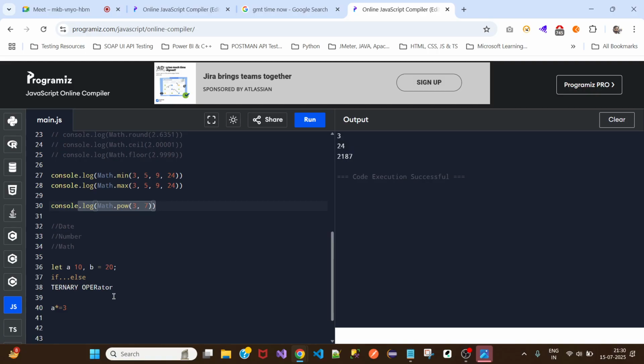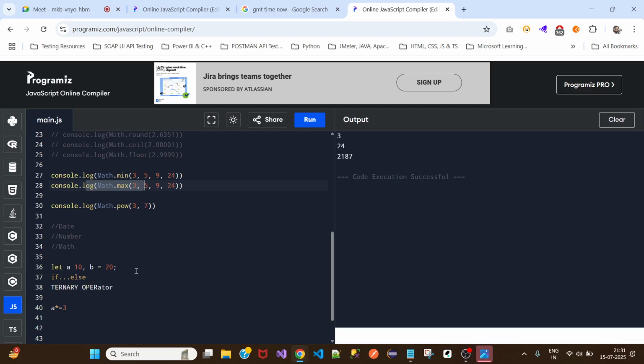It depends upon you which concept you're comfortable with, which you know best, and which you think works better or is easier to read. Then you can go with that concept. There's no hard and fast rule that when we want to check the highest number, we have to go with the math method only.